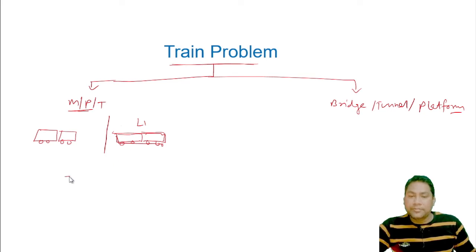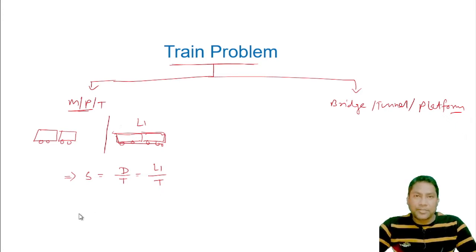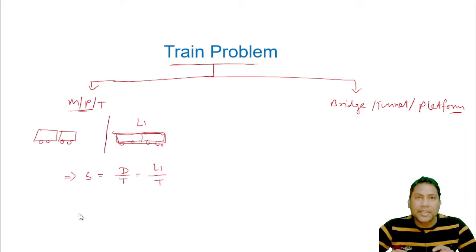So here we know the formula of speed. The formula of speed is distance divided by time. Here the distance is the length of the train, so we can write L1 divided by T. This is the formula to use for problems where a train crosses a man, tree or a pole.